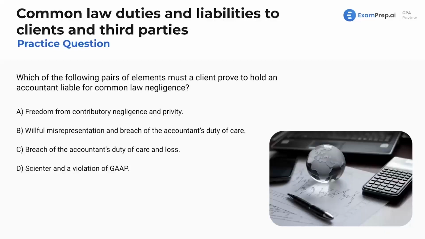Moving on to our wonderful multiple choice questions with our wonderful candidates. It's time to see what we got. We got two questions here for you. First: which of the following pairs of elements must a client prove to hold an accountant liable for common law negligence? How dare they? Accountants are perfect. You could never come after an accountant for anything, including negligence, right?